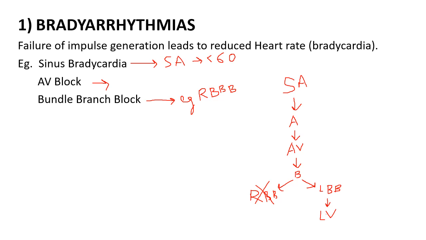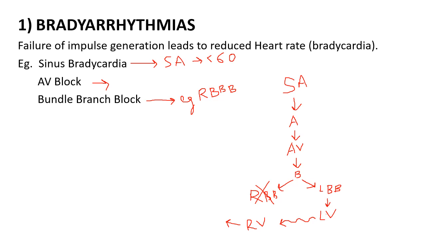Since right bundle branch is blocked, impulse reaches left bundle branch and causes left ventricular contraction. Now signal spreads through Purkinje fibers from left ventricle to right ventricle and results in right ventricular contraction.